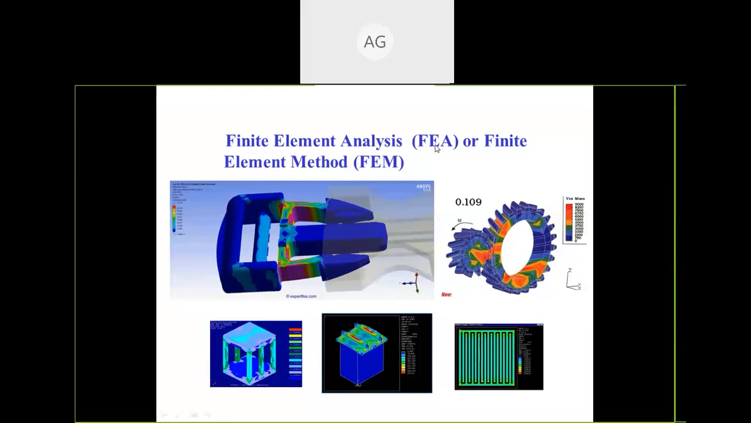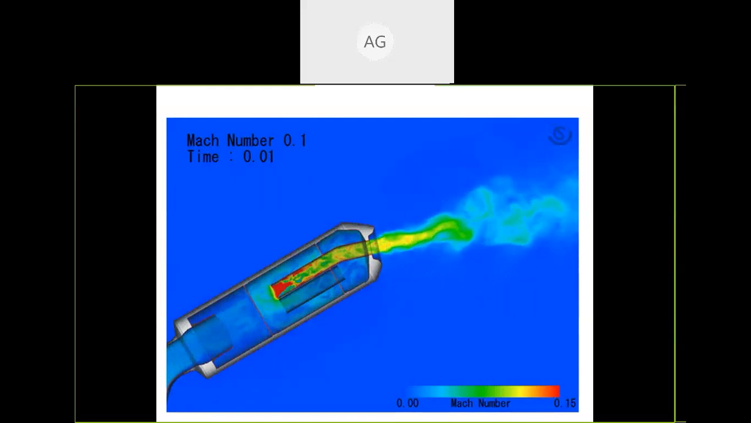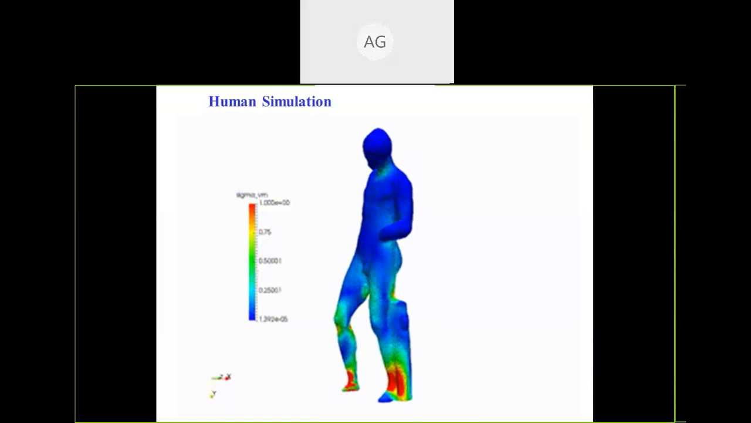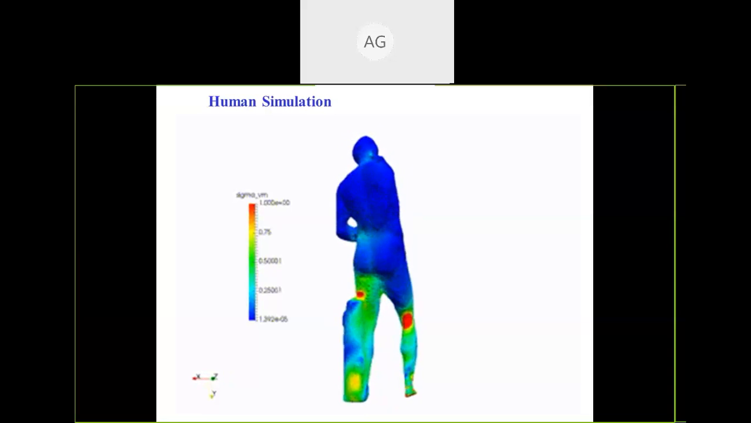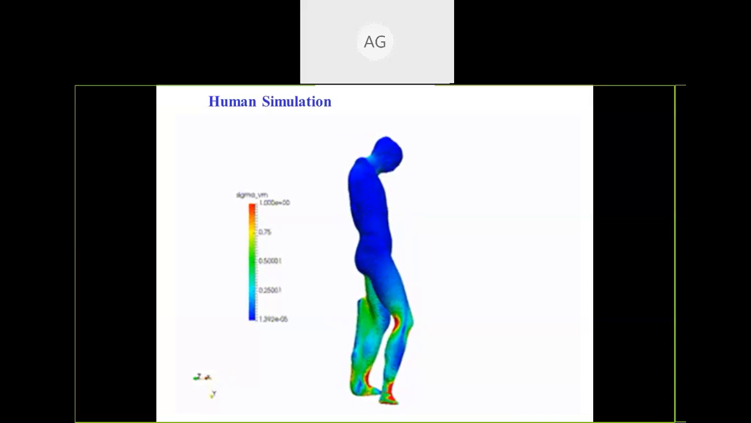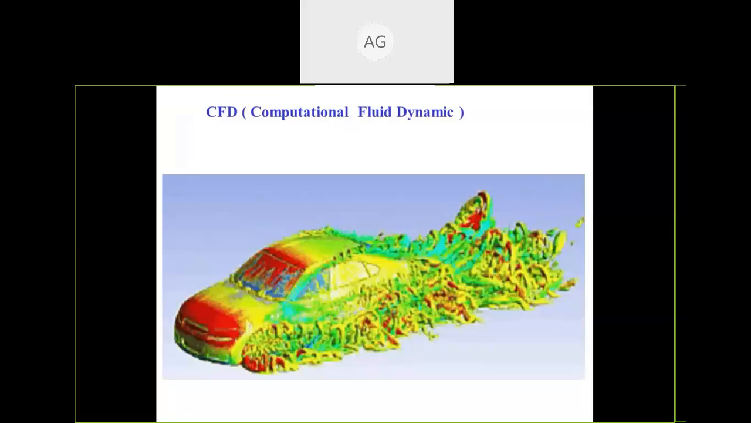This one is an example of a silencer. In a silencer, how heat and temperature are distributed in a particular fluid, you can check using a simulation tool. Then this one is a simulation of a human being, showing how much stress is produced on a particular part. If there is some particular stress we have to analyze, we can do that too. And this one is CFD, computational fluid dynamics, which is also part of simulations and is another type of analysis.